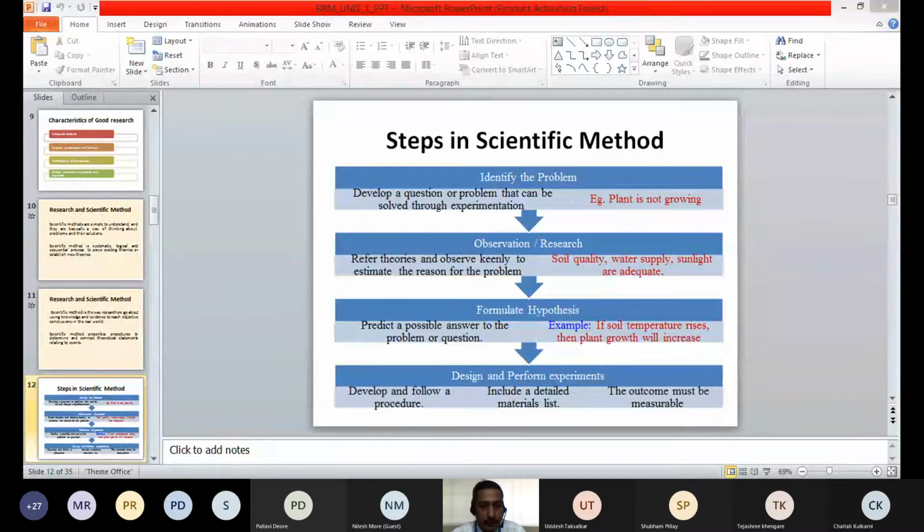Isn't it? So again, I will go back. The first step is identification of the problem. You will first have to identify the correct problem and formulate the problem statement. Then secondly, you will have to apply theories and try to understand the different reasons for the particular problem. That is the second thing. The third thing is to formulate a hypothesis, make assumptions related to the particular problem.